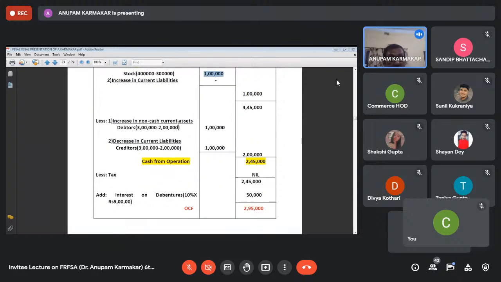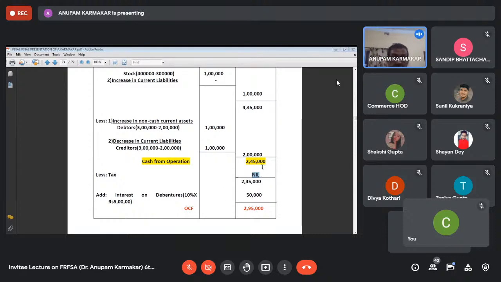Increase in non-cash current assets, here you can see that the debtor is increasing, that is treated as outflow of cash. Current liability is decreasing, that means there is payment to creditors, this is called cash from operation. Payment of tax, there is no figure, so 2,45,000.